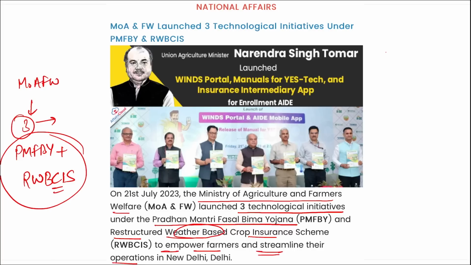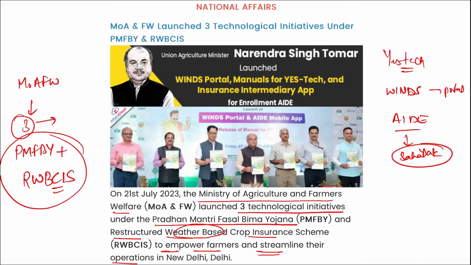Correct? Then the new initiatives include YES-TECH, that is your yield estimation system based on technology; the WINDS portal, that is the Weather Information Network Data System portal. This is a website, right? And apart from this, the mobile app, that is your Krishi Rakshak Sahayak, or Sahayak mobile application. So these are the 3 technological initiatives that were recently launched under Pradhan Mantri Fasal Bima Yojana and the restructured weather based crop insurance scheme.